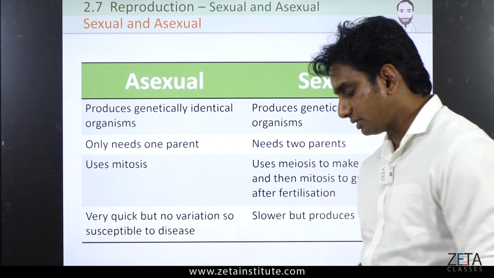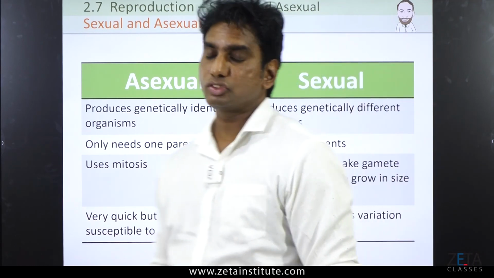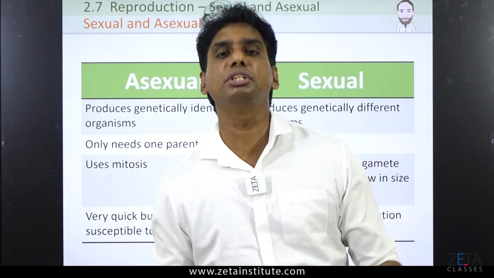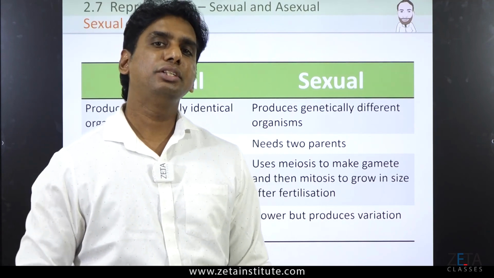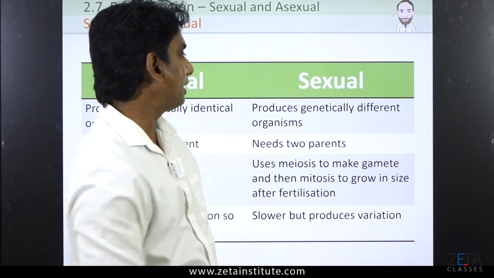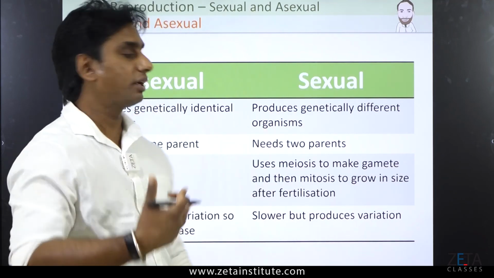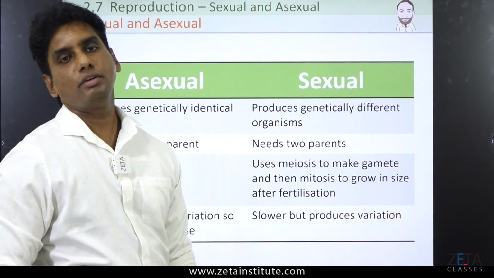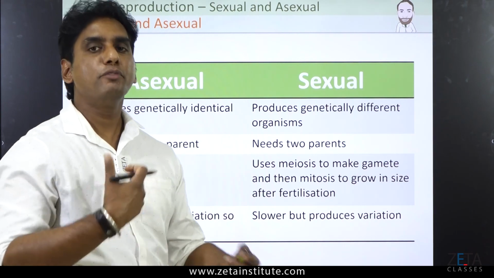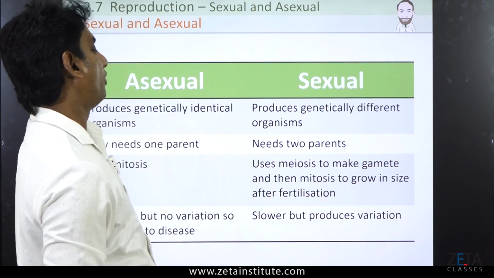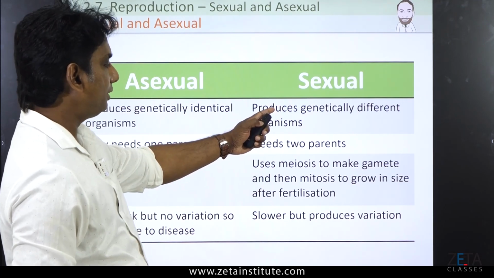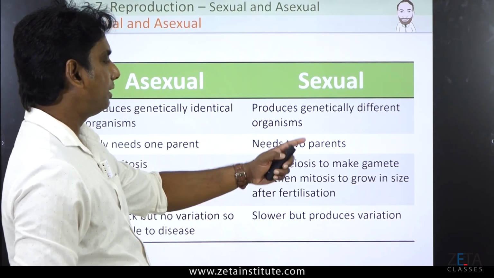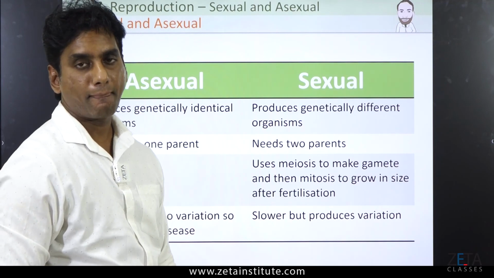But Charles Darwin mentioned many years back that in order to have evolution, in order to have advancement in the world, we need to have changes, variation. Who is giving that? Sexual reproduction. Sexual reproduction produces variation or changes. That is why we are different from our father and mother. So, they need two parents, genetically different, and undergo meiosis.